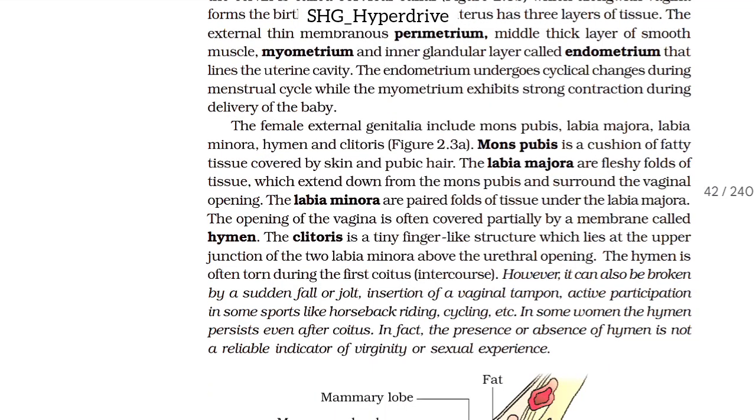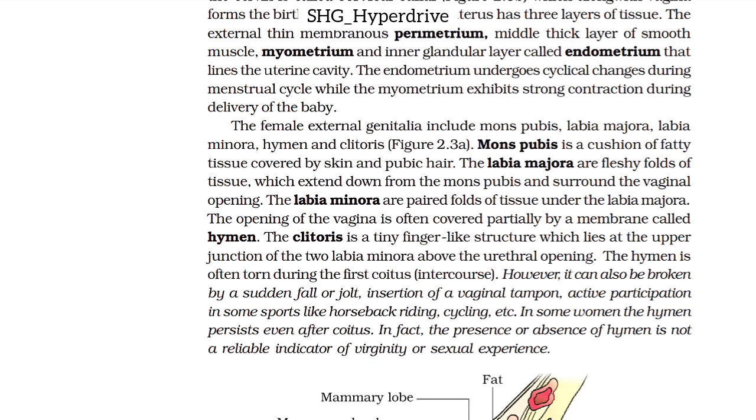The female external genitalia include mons pubis, labia majora, labia minora, hymen, and clitoris. Mons pubis is a cushion of fatty tissue covered by skin and pubic hair. The labia majora are fleshy folds of tissues which extend down from the mons pubis and surround the vaginal opening. The labia minora are paired folds of tissues under the labia majora. The opening of the vagina is often covered partially by a membrane called the hymen.